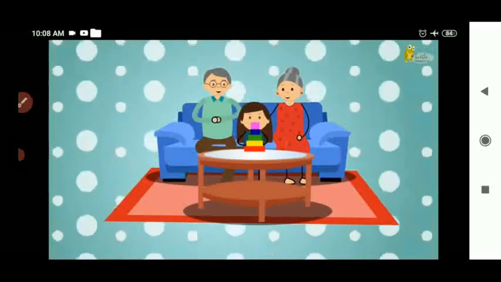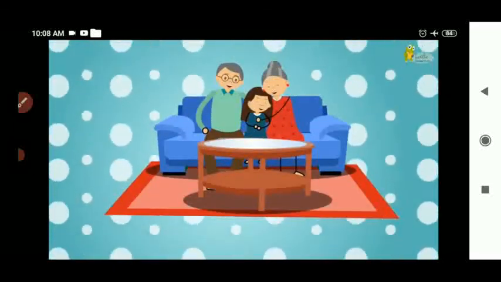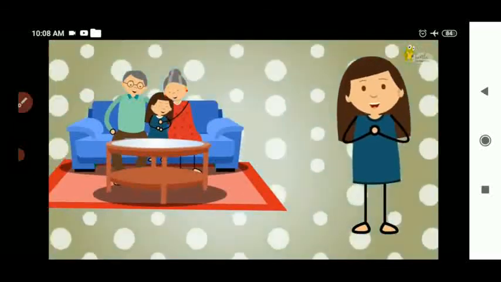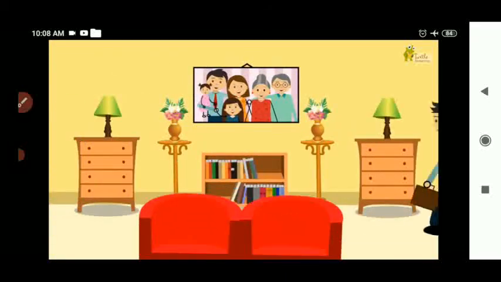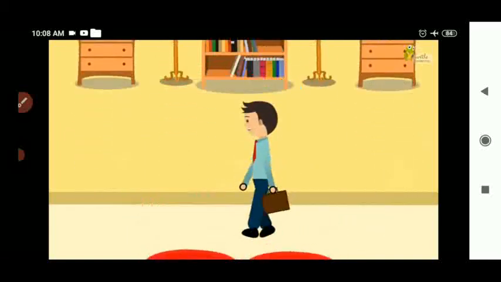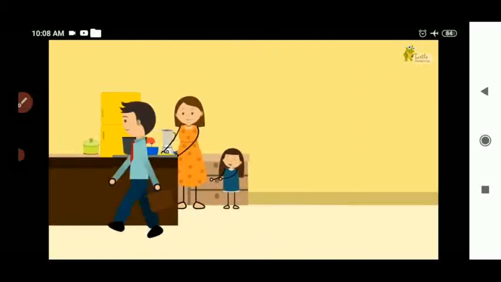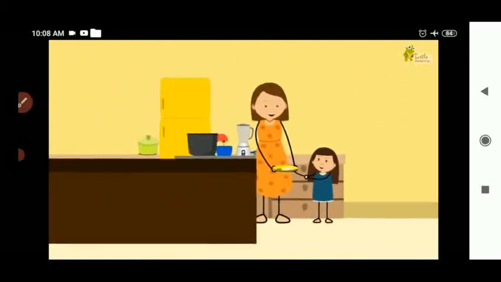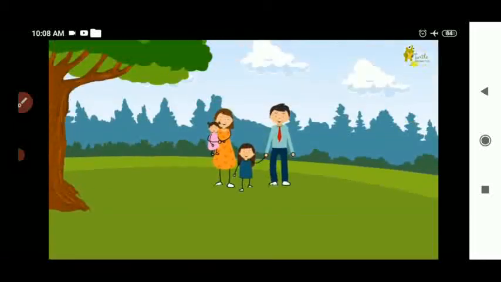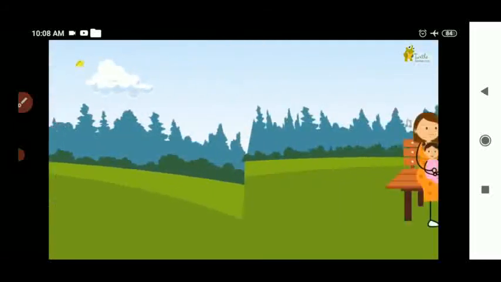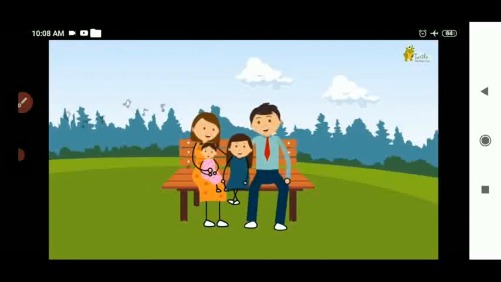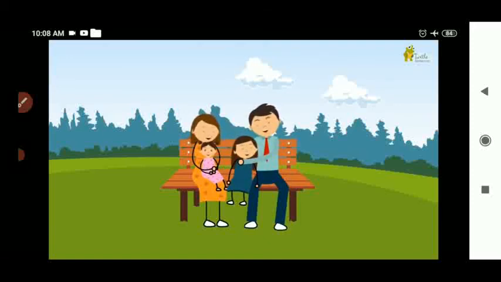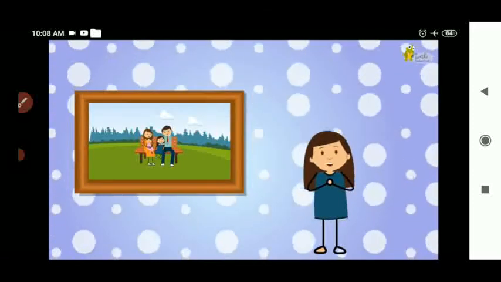They play with me, they both love me, and I love them too. Papa goes to office. Mama cooks yummy food. They take me out, we sing out loud, and they love me too. Yes, they love me too.